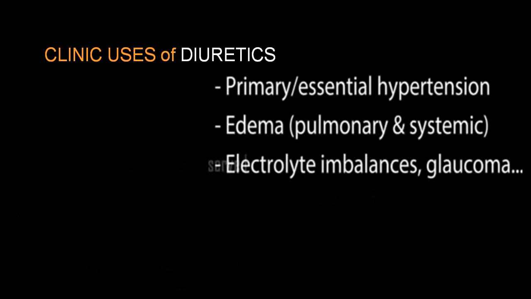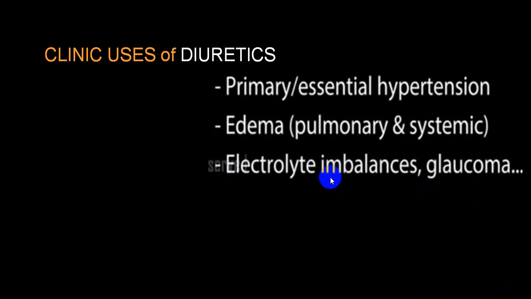So postural hypotension is quite common. The diuretic's main use is for hypertension. Very frequently it is combined with an ACE inhibitor, ARB, or with a CCB. Whenever there is a volume overload, to reduce preload, particularly in case of pulmonary edema or systemic edema, diuretics are utilized. And also a specific indication is in glaucoma, where you use acetazolamide, or what we call carbonic anhydrase inhibitors.